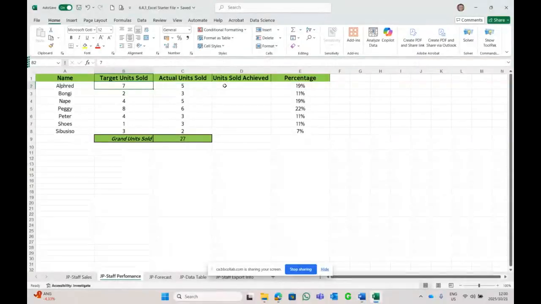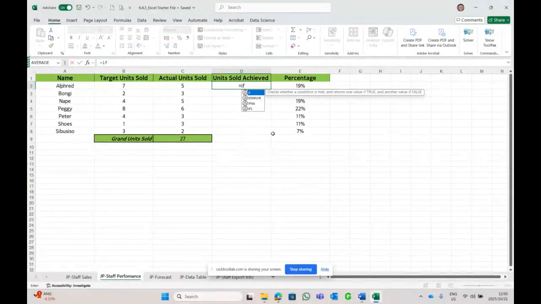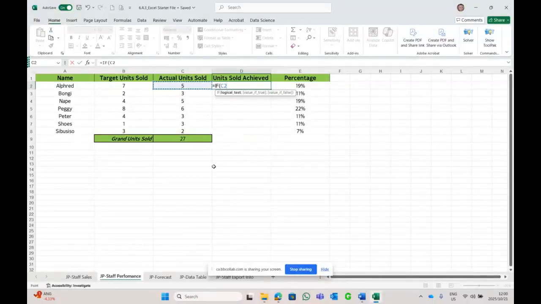So equals IF, if that is more than that, then the target achieved. And if it's not, target not achieved. Close my brackets, close my inverted commas, close my brackets.